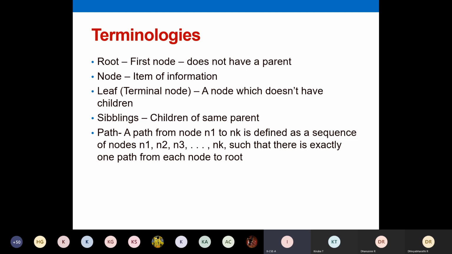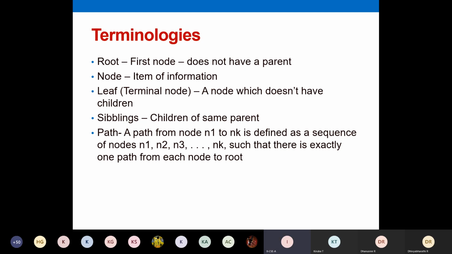For example, in your diagram, node A is the root node. You just check whether you have any parent node for that. You don't have any parent node, is it not? Since it is the first node, it does not have any parent, but it has three children, B, C, and D. So the root node is the first node, and it does not have any parent.